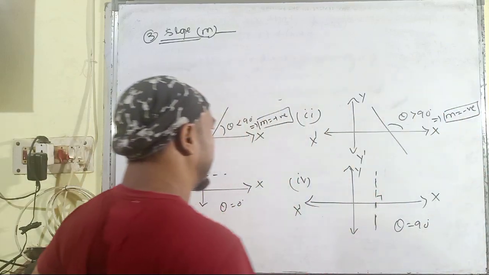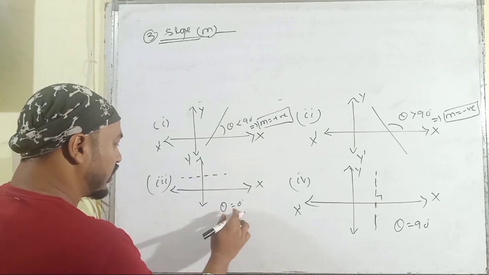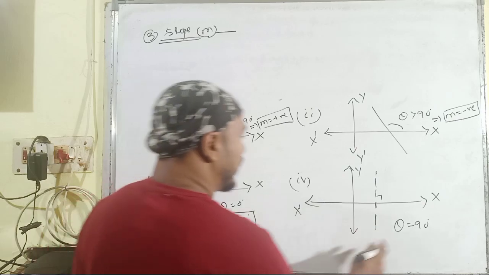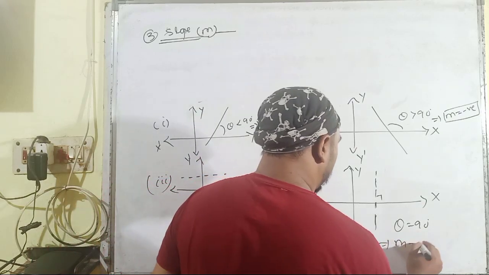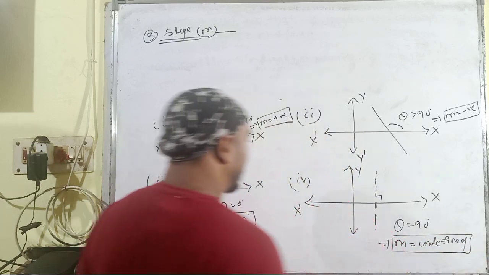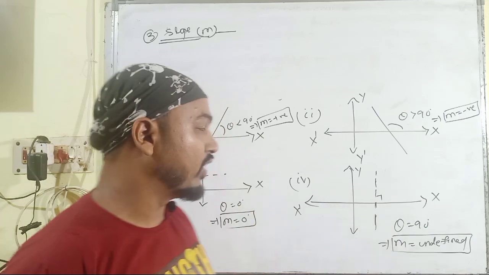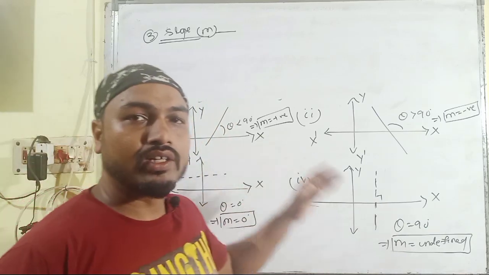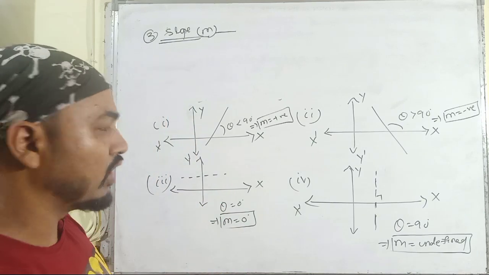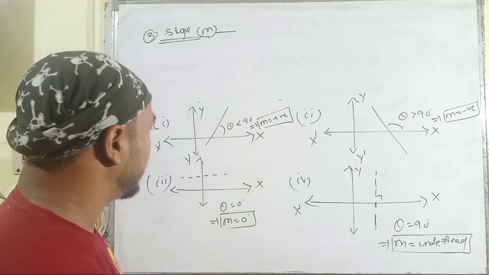Here theta is an obtuse angle, and if theta is less than 90 degree, then theta is an acute angle. If theta is equal to 0, then slope is 0. If theta is equal to 90 degree, then slope is undefined. So these are the four different possible types of slope, or you can say the gradient of a line, by considering the four different types of angle of inclinations of a line segment with respect to the positive direction of the x-axis, measured in the anti-clockwise direction.